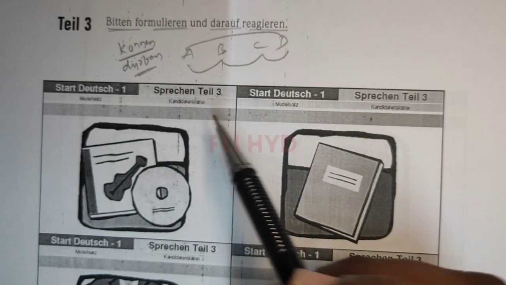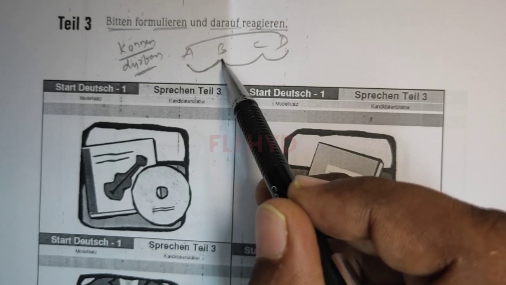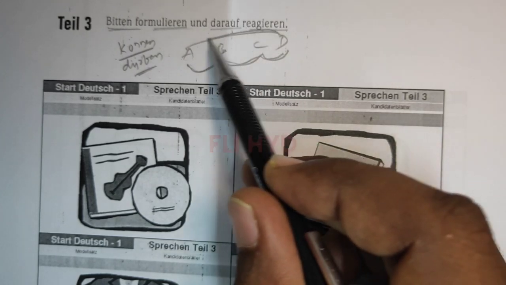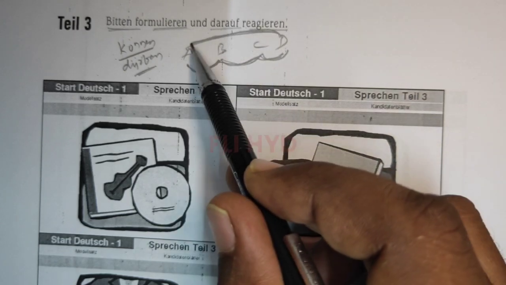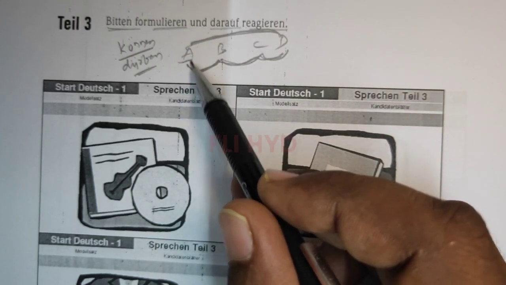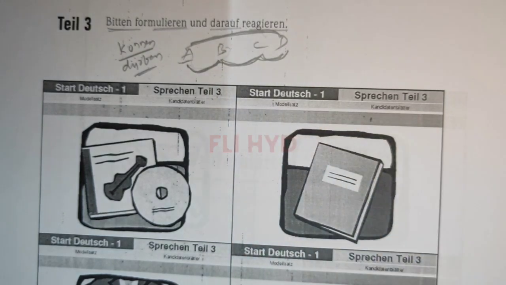So like that, again the same as tile 2. A is asking B, B to C, C to D, D to A. Then again A to B, B to C, C to D, and D to A. So like that, A is asking two questions and A is supposed to answer two. Clear? So this is tile 3.